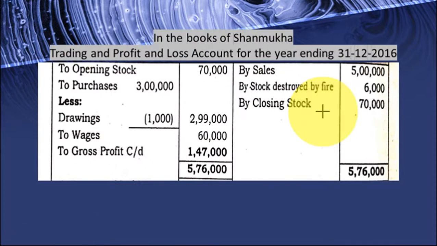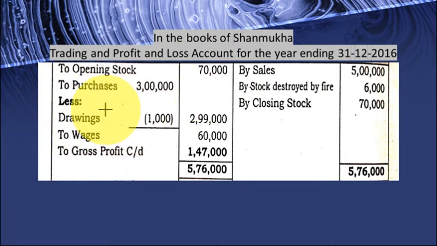Okay. Let us work out the trading and profit and loss account. First, the opening stock, it is given. I explained each and every item, so you can work out the problem now. Opening stock, purchases. There are no returns. Otherwise, you should write less returns.